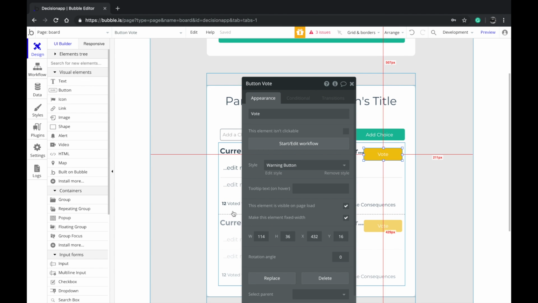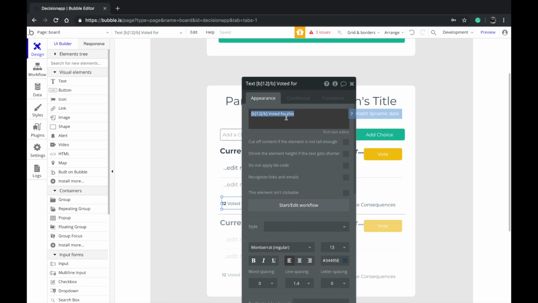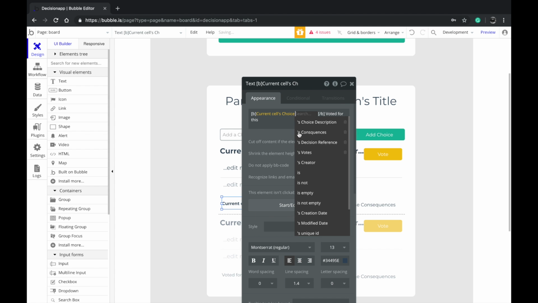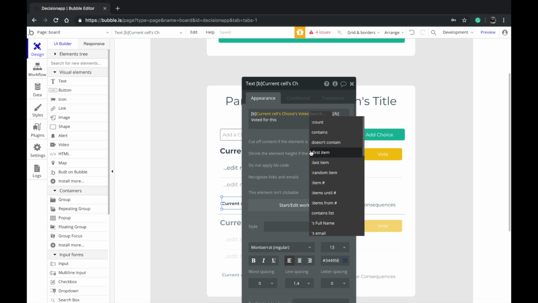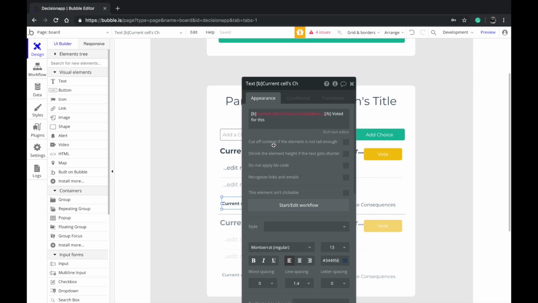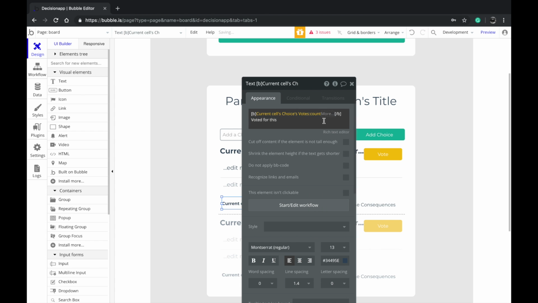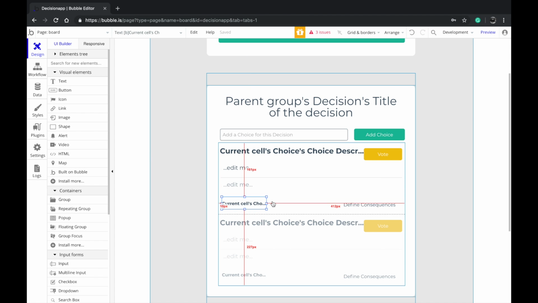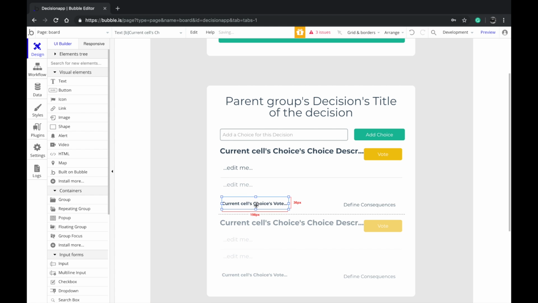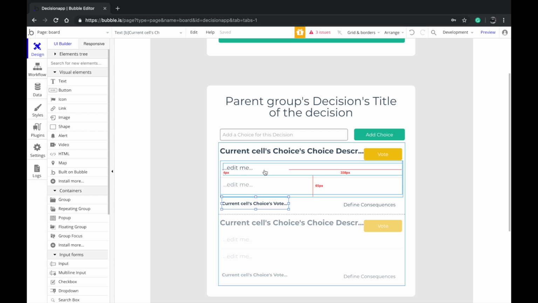Now you can of course prevent that. Like as I said here, we also have a static text. Now instead of 12, I'll replace this, insert dynamic data, and say current cell's choice's votes. Now you can just leave it like this. You will get a red value that's an error because now we want to display only the number, so we want to say count, and that displays the number of people who have voted for this. Just don't mind the fact that it's not showing the whole thing. That's because this is just the database sequence or whatever.